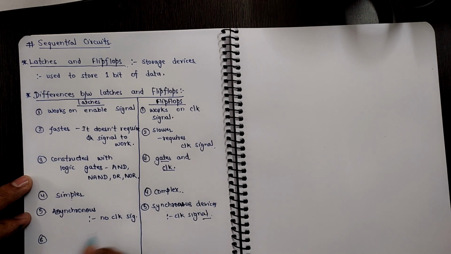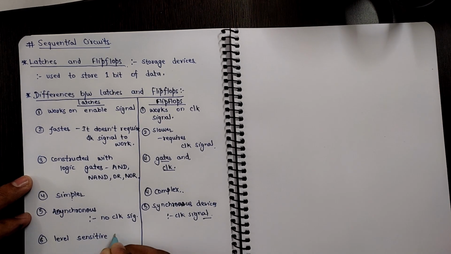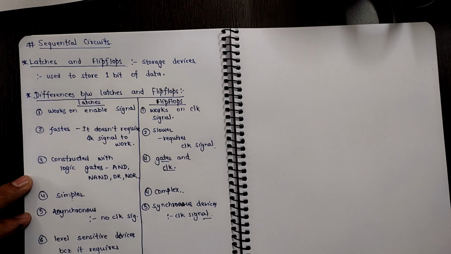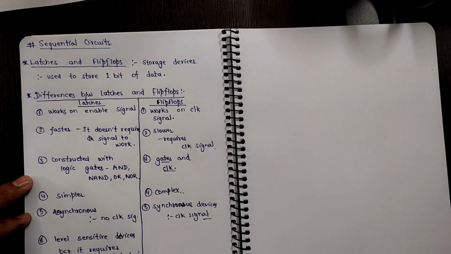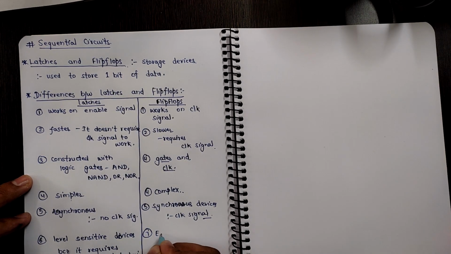Now the sixth difference is that latches are known as level sensitive devices, as they require the level triggering technique. But flip-flops are known as edge sensitive.